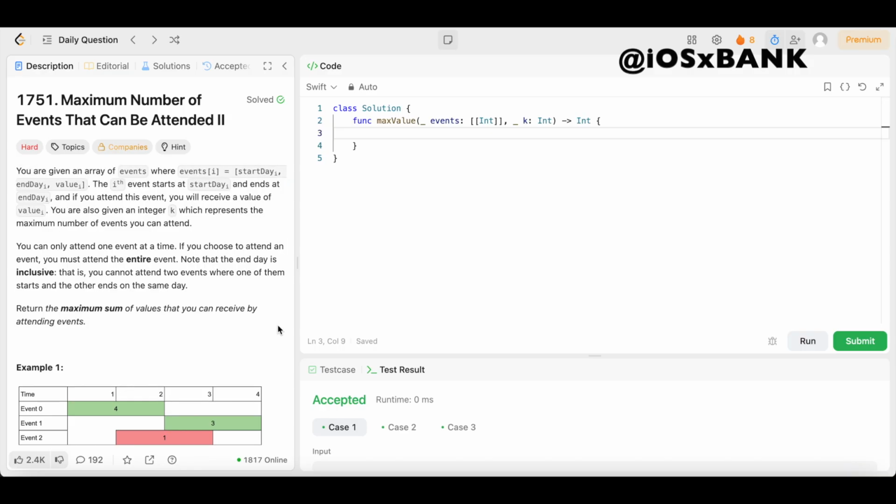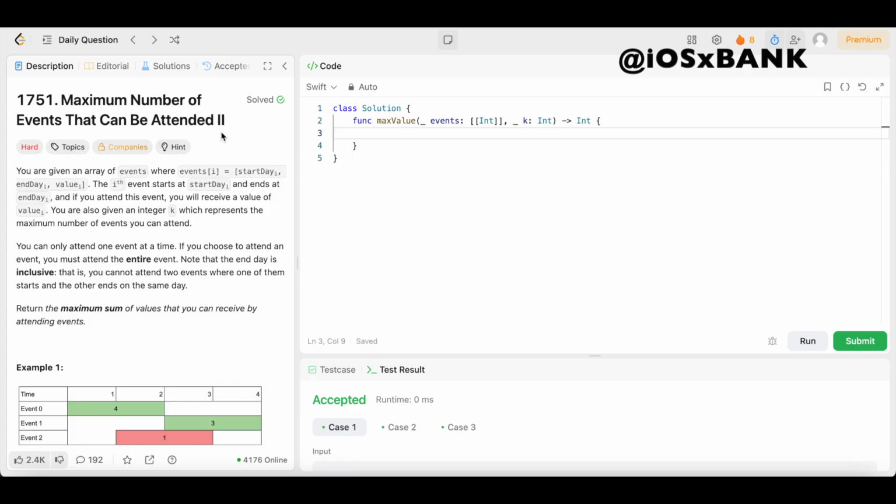All right, y'all, so that sounds pretty simple, especially if you've been following along with this channel and we did yesterday's problem, maximum number of events that can be attended to one. If you didn't do yesterday's problem, I suggest you go check that one out. It's easier than this problem and it's kind of a prerequisite to this problem. If you were with us when we did that problem, you'll have a better understanding of this problem.